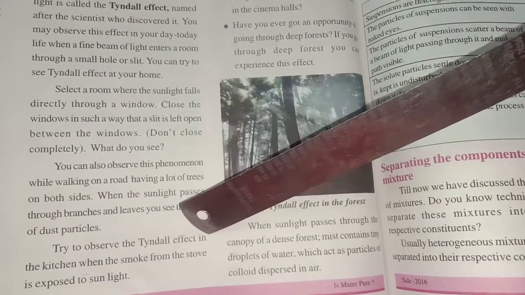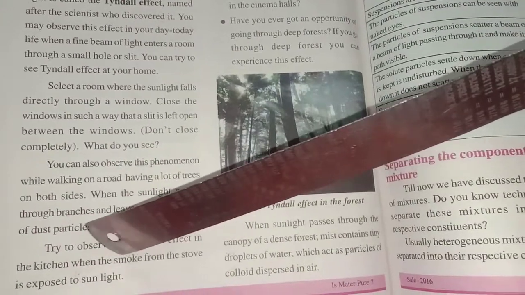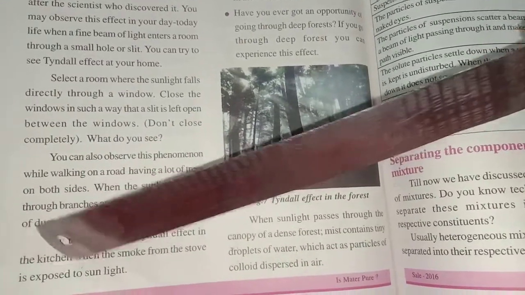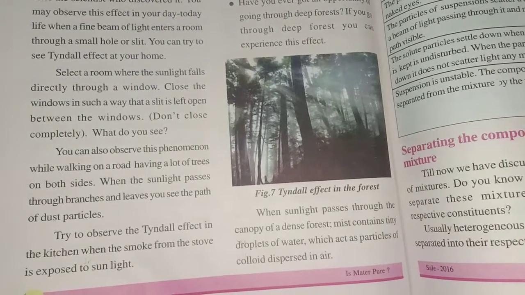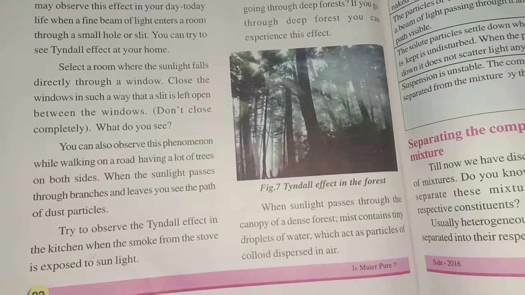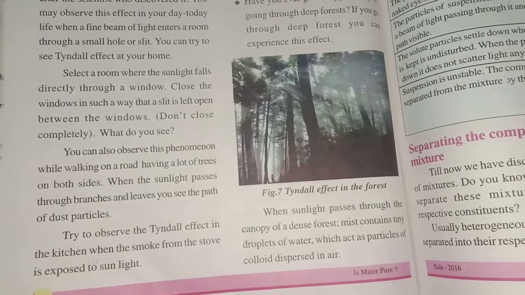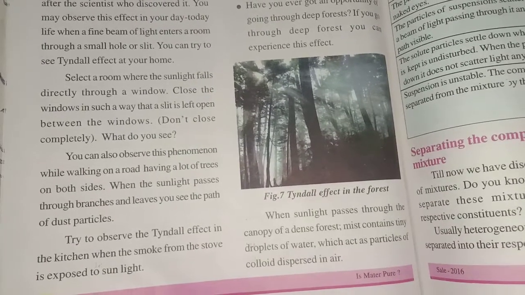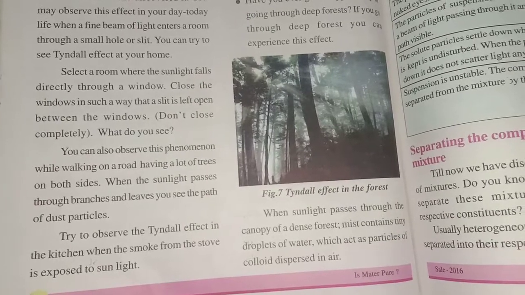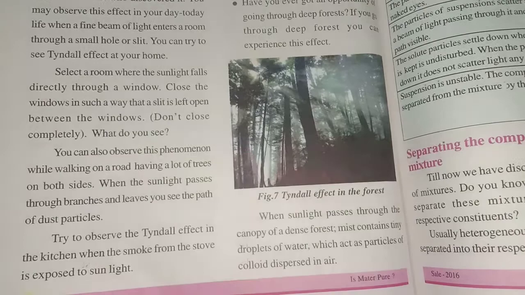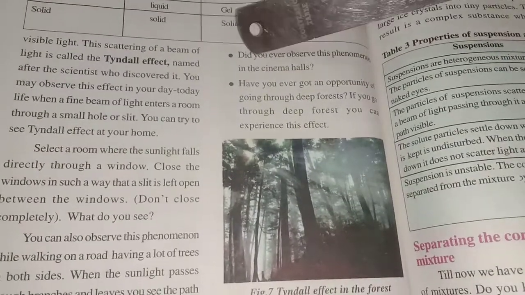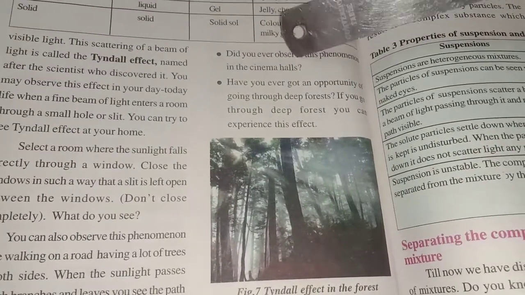Try to observe the Tyndall effect in the kitchen when the smoke from the stove is exposed to sunlight. So a lot of smoke is coming from the kitchen room. You can go outside and observe it in the sunlight. You can see some smoke coming outside. That is nothing but the Tyndall effect. Did you ever observe this phenomenon in cinema halls? Yes, you can see it in cinema halls.